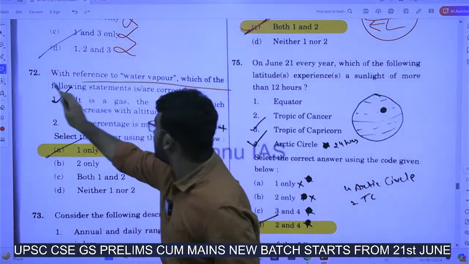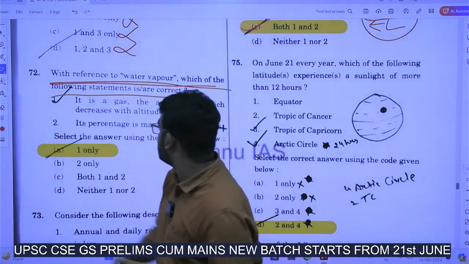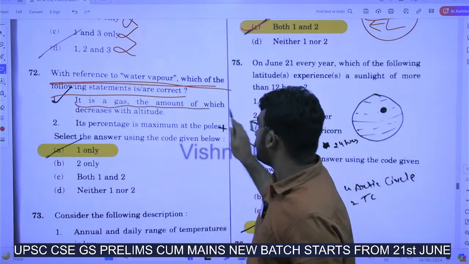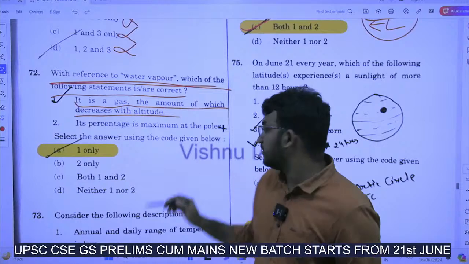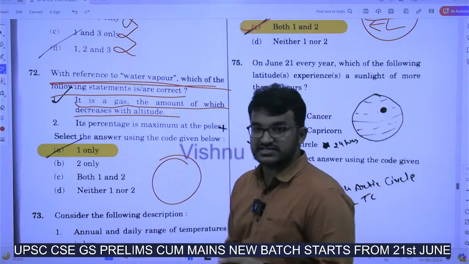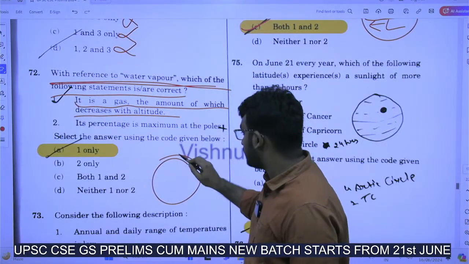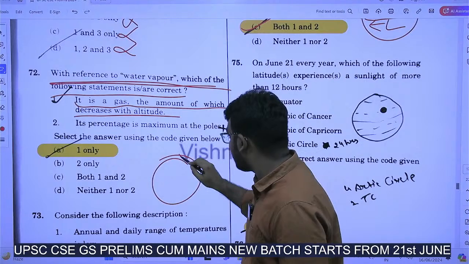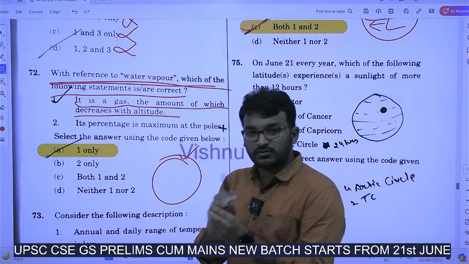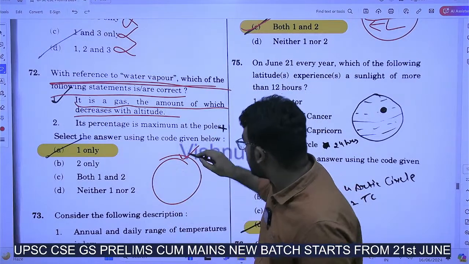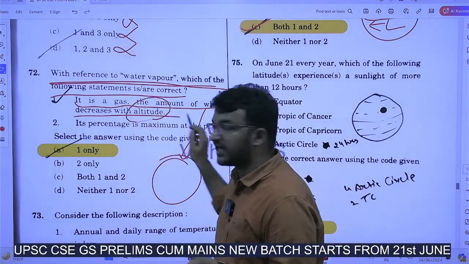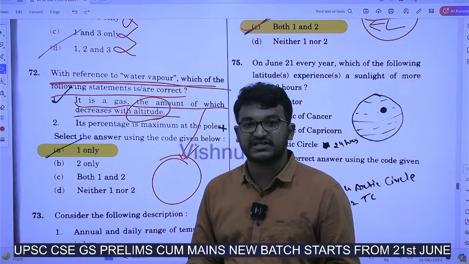With reference to water vapor, which of the following statements are correct? This is also directly an NCERT question. It is a gas, the amount of which decreases with the altitude. Right? See, even if you don't know anything, this is Earth. Now, water will be evaporating from the oceans and all. So there will be water vapor in our atmosphere. Now going upwards, with height, the quantity of water vapor will of course decrease, right?